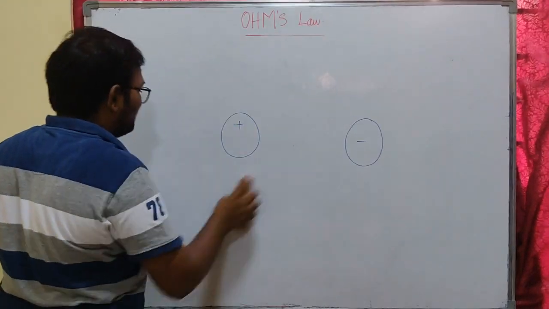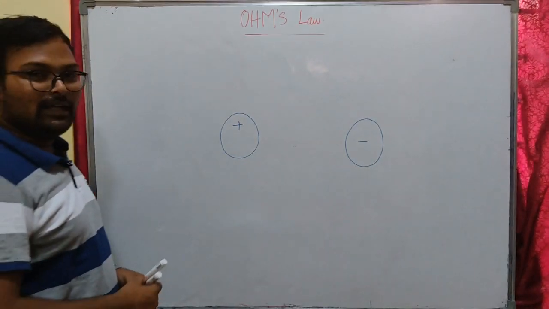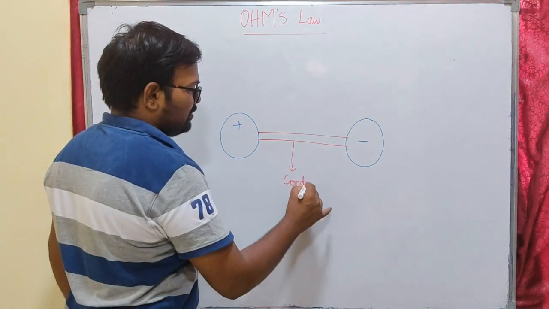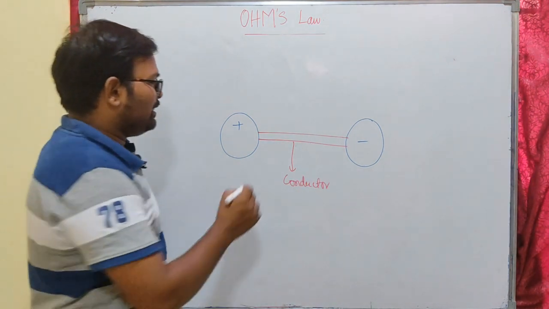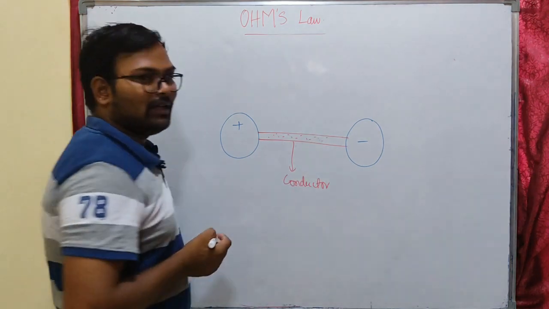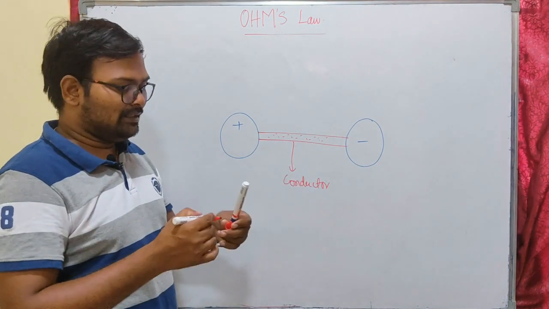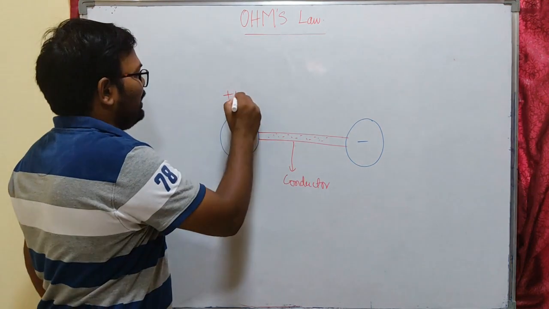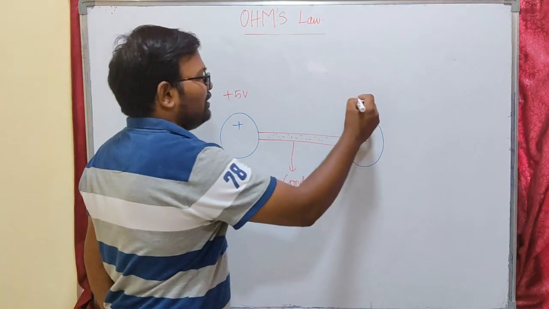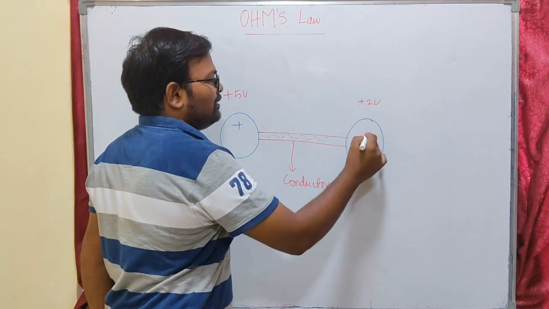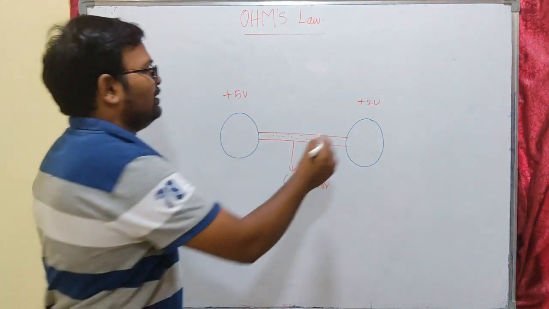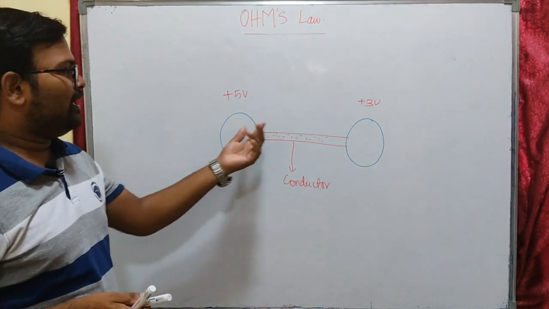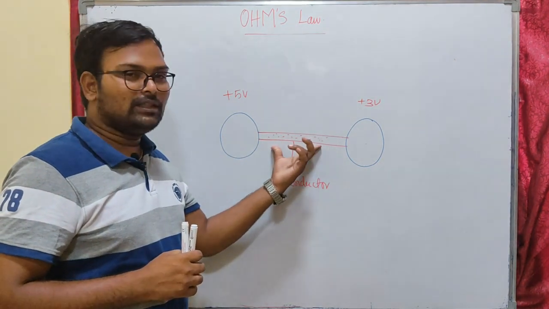In a similar way, if we have to transfer electric charges, if I connect these two potentials with a conductor, this is my conductor. As you already know, a conductor has many free electrons. If you move these electrons, the movement of electrons is nothing but electric current. Here we have two potentials. Let me consider one as 5 volts, and the other, let me consider it as 3 volts. So I have two charged bodies with potentials of 5 volts and 3 volts individually. I am going to connect these two potentials using a conductor.